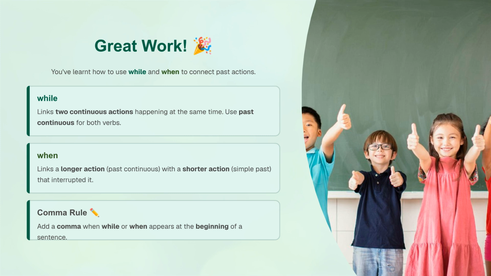Great work, everyone! You have learned how to use while and when to connect past actions. Remember, while links two continuous actions happening at the same time, using the past continuous for both verbs. When links a longer action in the past continuous with a shorter action in the simple past that interrupted it. And do not forget the comma rule. Add a comma whenever while or when appears at the beginning of a sentence.